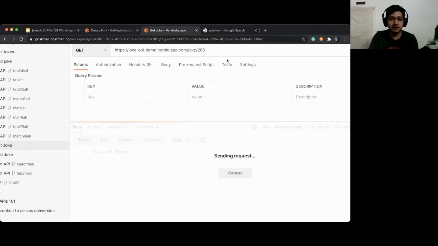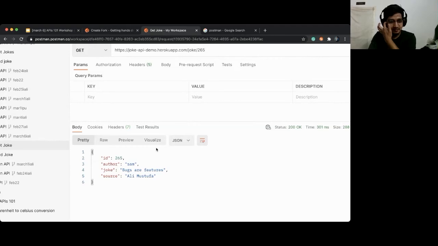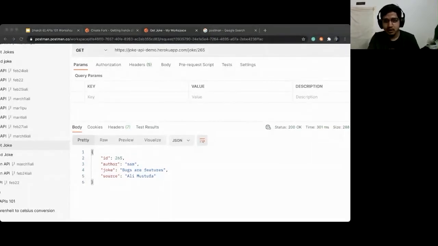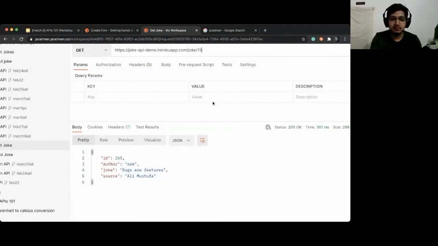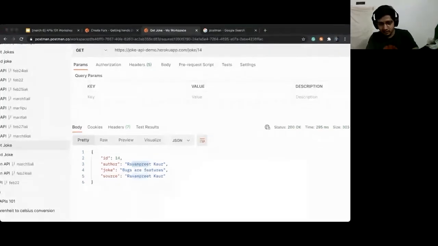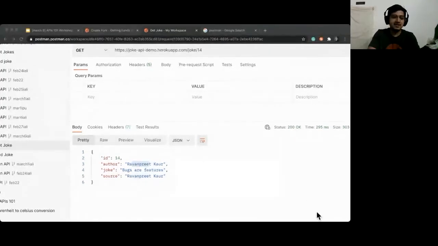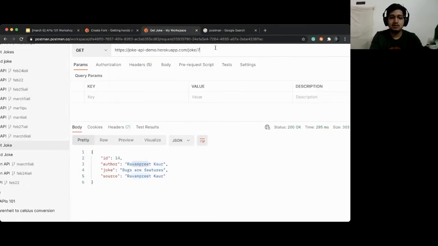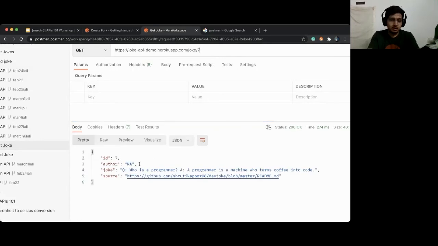It says joke not found. Let me try again. Yeah, I see it's Sam. Bugs are features. Amazing. 14 is a good number. Ravanpreet Kaur, okay, that is good. There's 7. 7 is my favorite number, obviously. So let me go to the 7 one and hit enter. And I don't see a name, man. Why is it? You just copy pasted my code, is it?